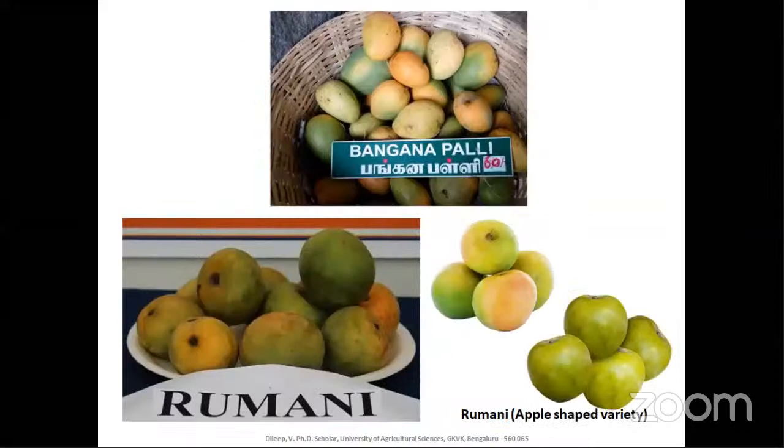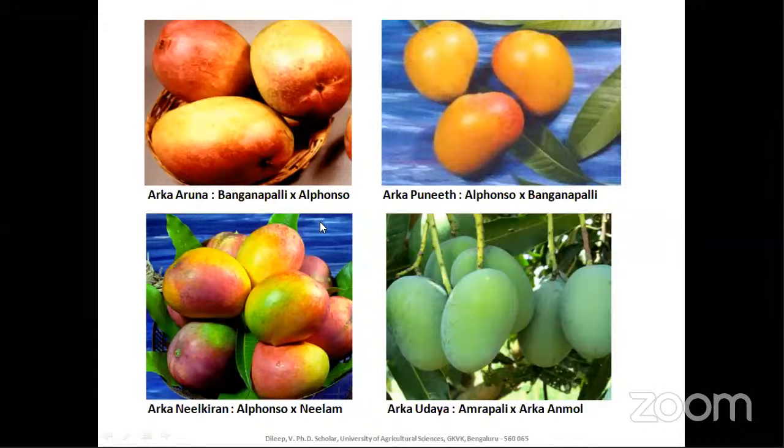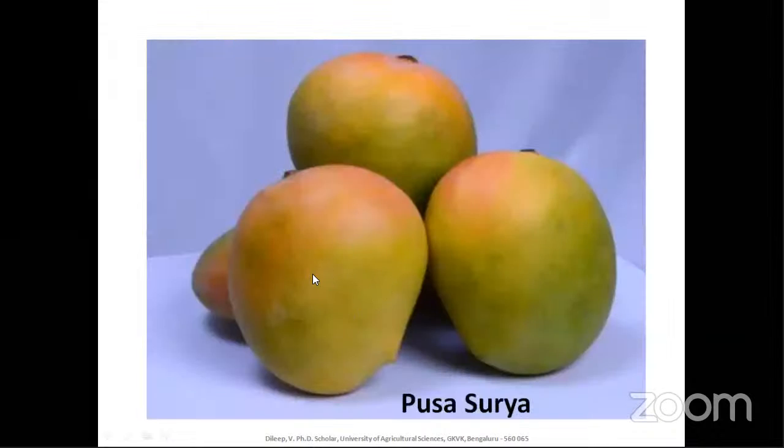So this is Banganapalli, that is specific to Andhra Pradesh. I was telling you this is Rumani, that is a peculiar apple shaped variety. This is Arkaruna, the IIHR varieties: Arkaruna, Arka Punit, Arka Neelkiran, and also Arka Udaya. This is Pusa Surya, that is a selection from Eldon.